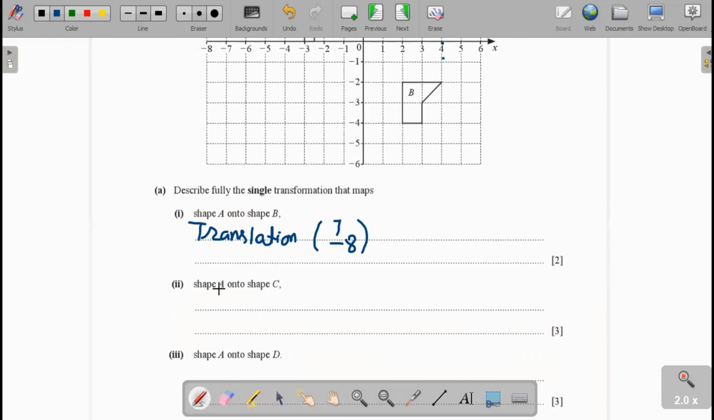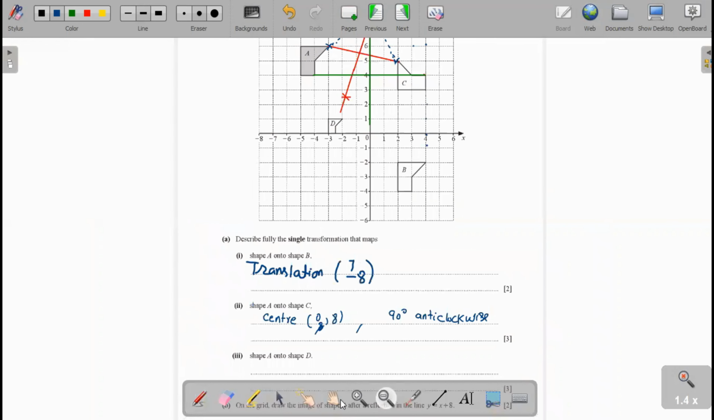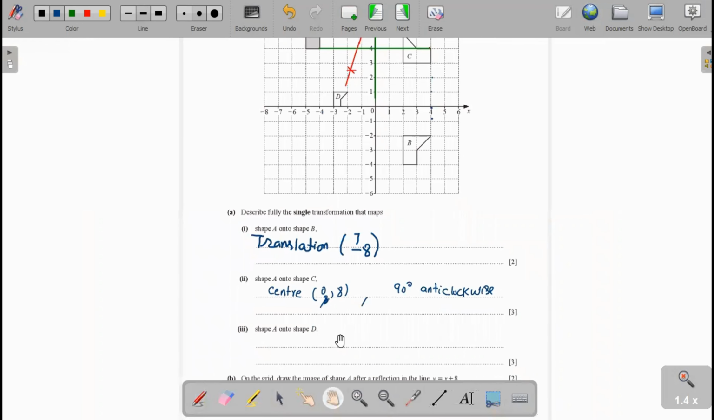You write it as the center is 0, 8, and the transformation is 90-degree anti-clockwise. This is the answer. Now you see here, shape A onto shape B.